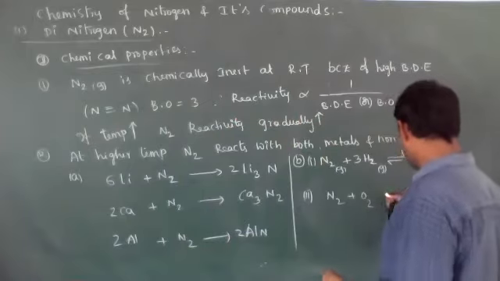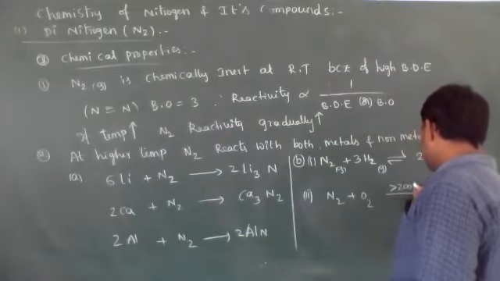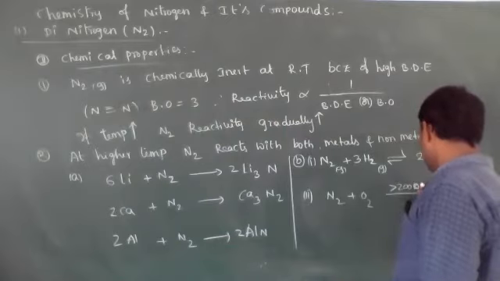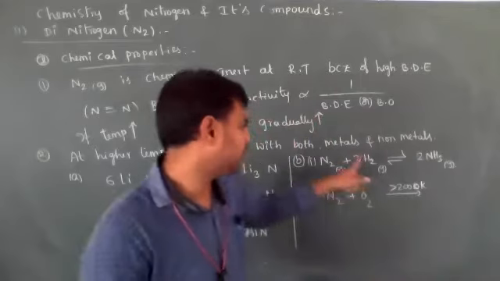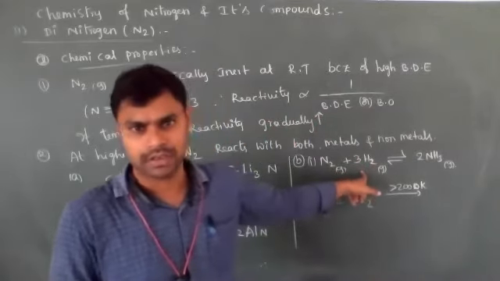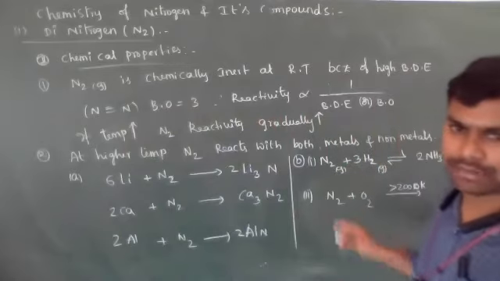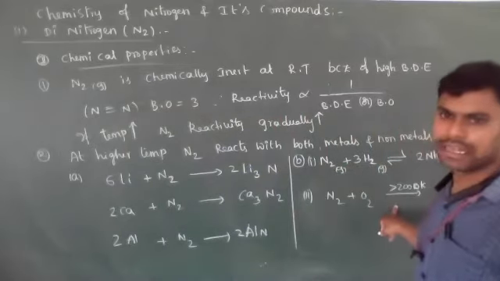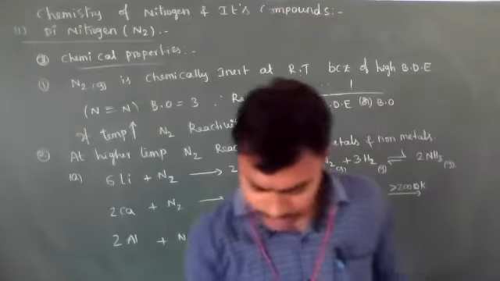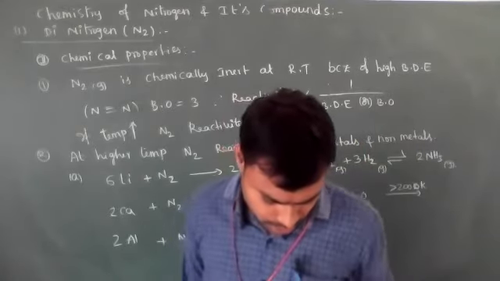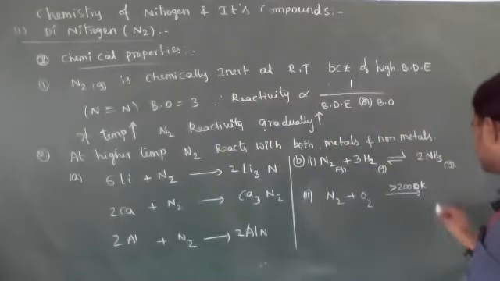But here how much temperature is required? Around more than 2000 Kelvin temperature. Means very high temperature. This process is endothermic process. The above reaction, the formation of ammonia in Haber process, is exothermic process. This one is endothermic process. The temperature required is more than 2000 Kelvin, very high temperature.